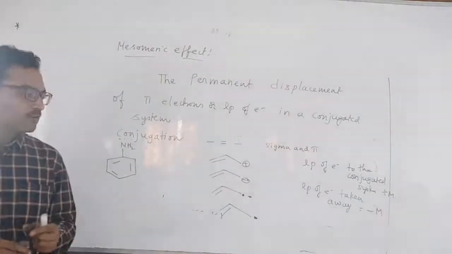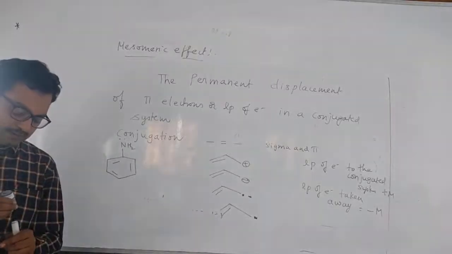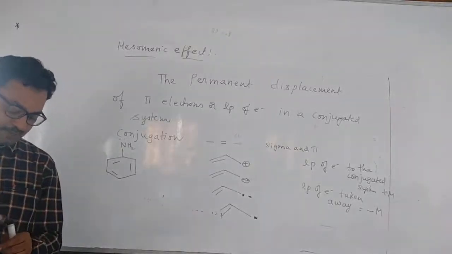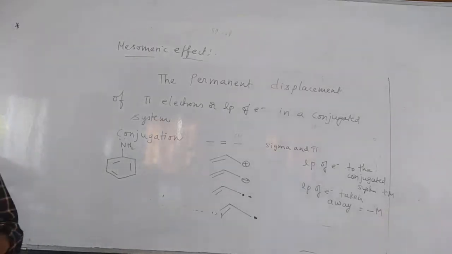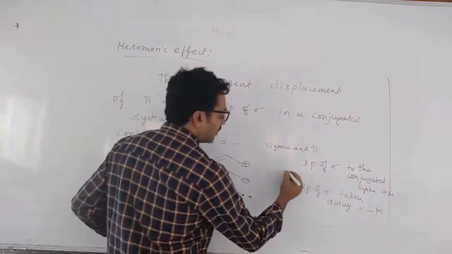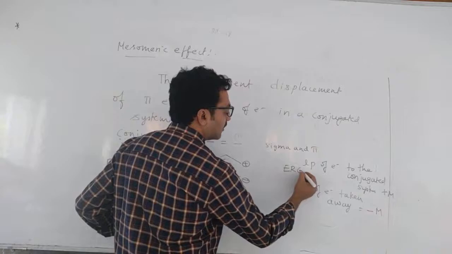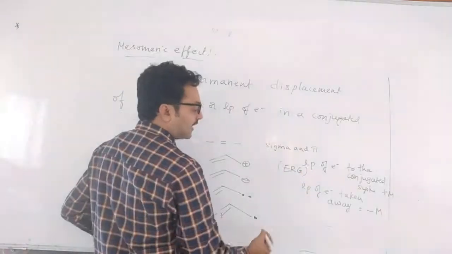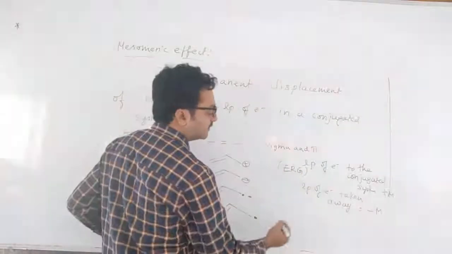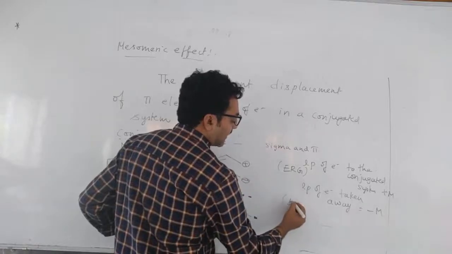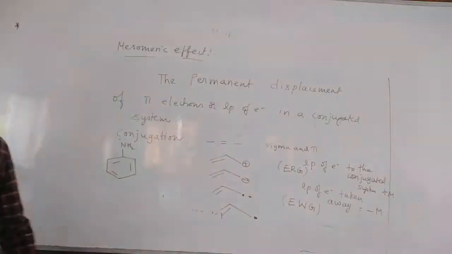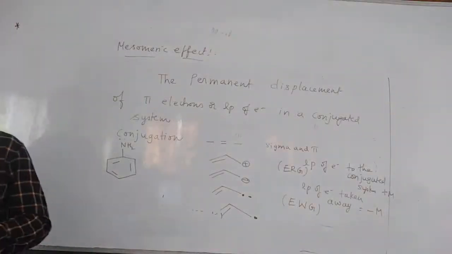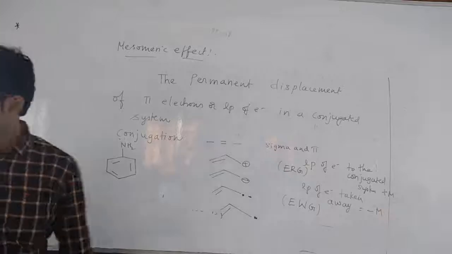So here also we have to see which groups will be donating and which will be accepting. So we can call them electron releasing groups and electron withdrawing groups. Plus M groups are called ERG, electron releasing groups, or electron donating groups, EDG, and minus M groups are called electron withdrawing groups, EWG. All electron withdrawing groups are negative inductive effect groups.